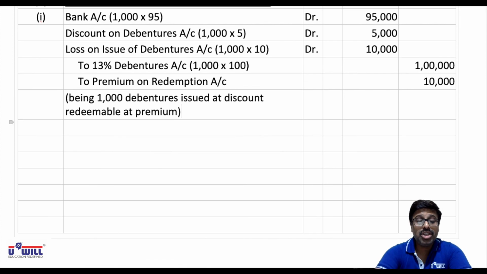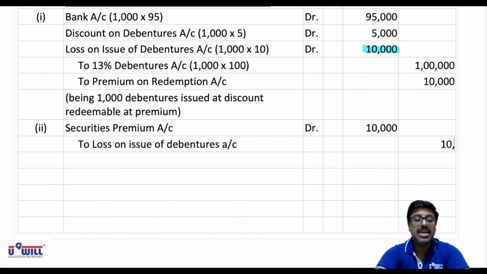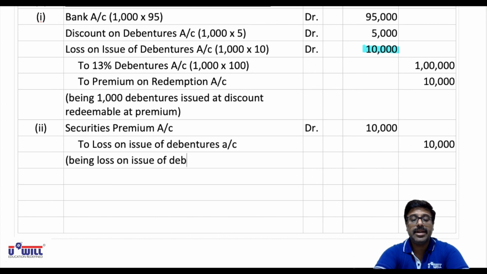Now this loss on issue would be written off. 10,000 is the amount of loss on issue to be written off, and securities premium of 50,000 is sufficient to write off that. So for that the entry will be securities premium account debit 10,000 to loss on issue of debentures account 10,000, being loss on issue of debentures written off.